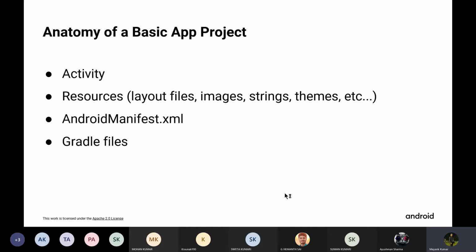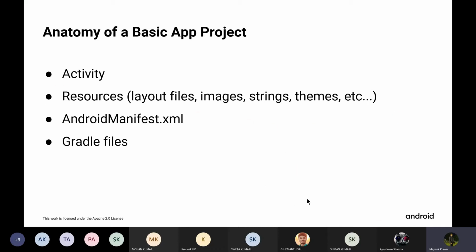Now the second part is resources. Resources are additional files and static content that your code uses, such as layout files, images, audio files, UI strings, themes, and more. As the name suggests, your app might use some images, some themes or colors, or some audio. All these resources are put in the resource file.